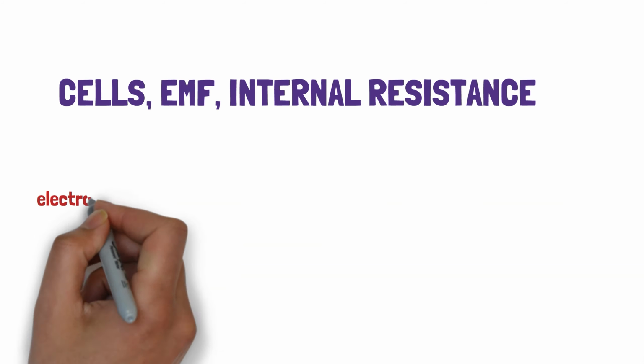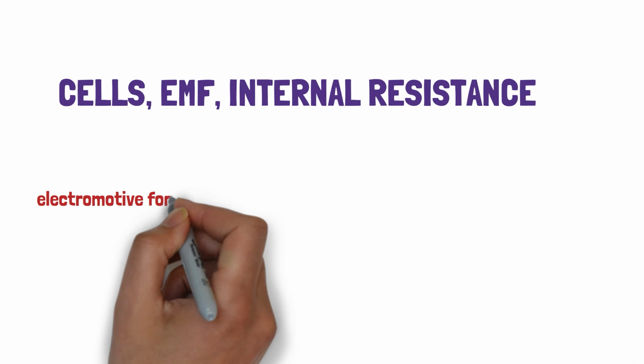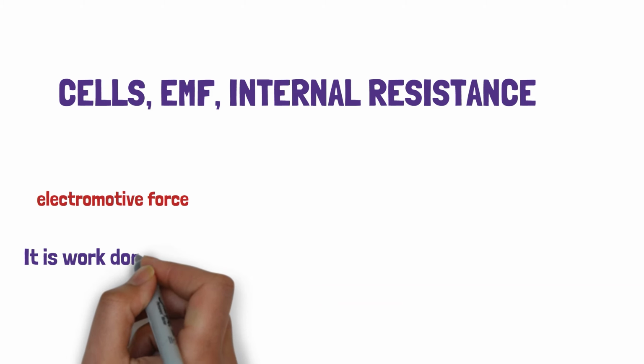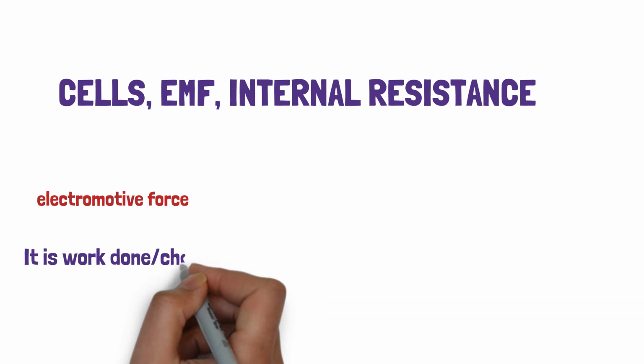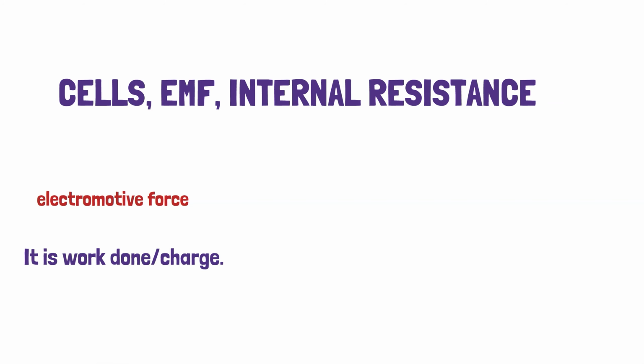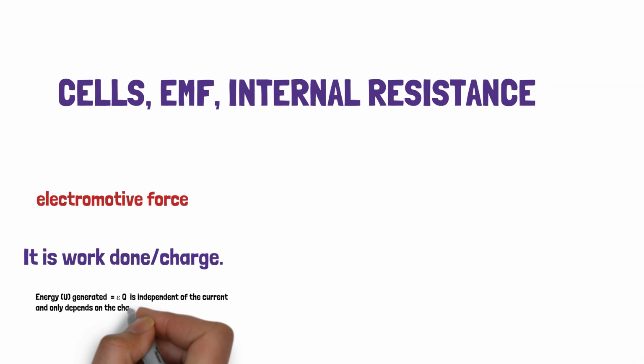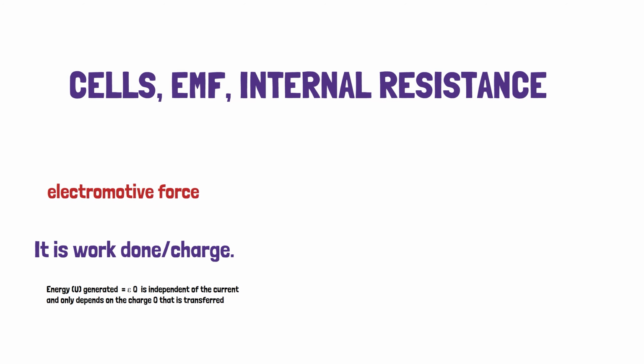Today we see cells, EMF, and internal resistance. The electromotive force is work done per charge. It is independent of current. The energy generated or converted is independent of the current and only depends on the charge. Normally, work done per charge, W by Q.